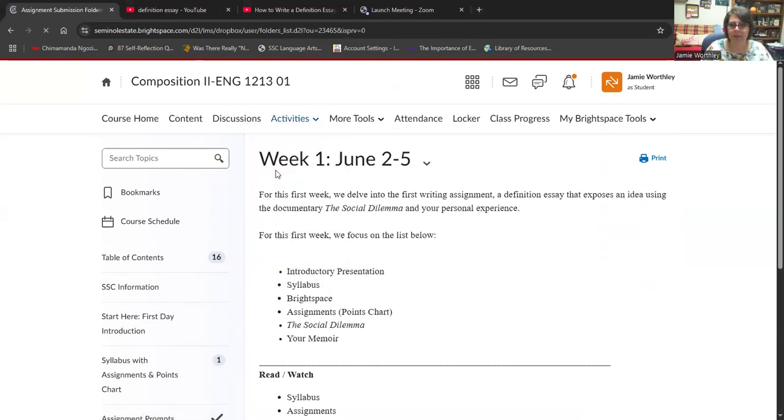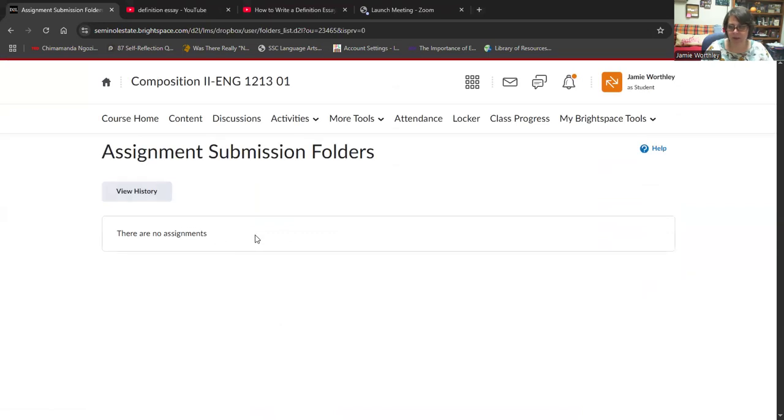And then assignments is where you're going to upload your assignments whenever I have those folders ready for you. I don't like for you to see multiple folders because it gets a little scary, like you have a lot of assignments due. So whenever we have an assignment due, you'll see your folder there. And that's really all that you need, and more tools and grades.